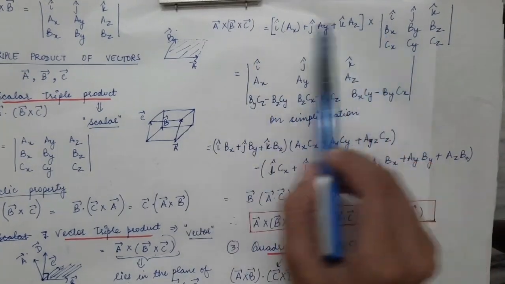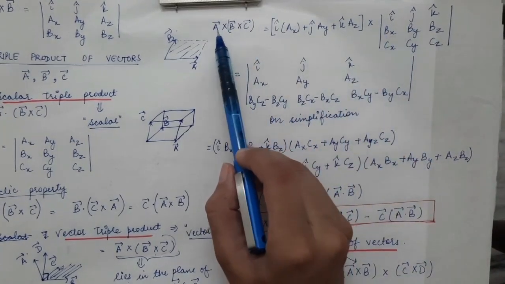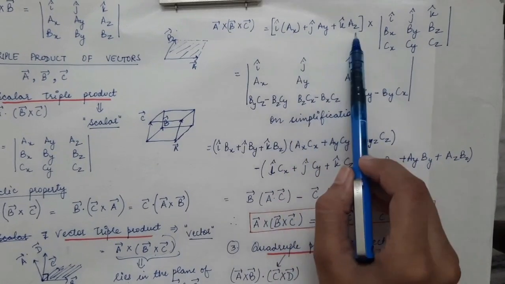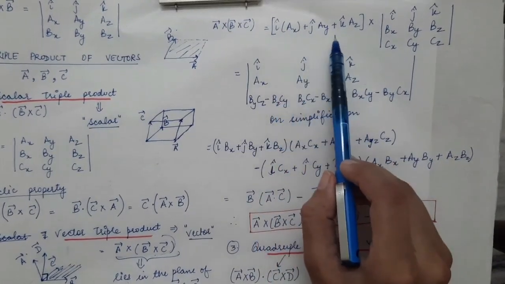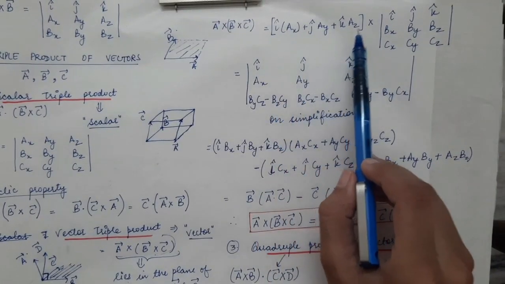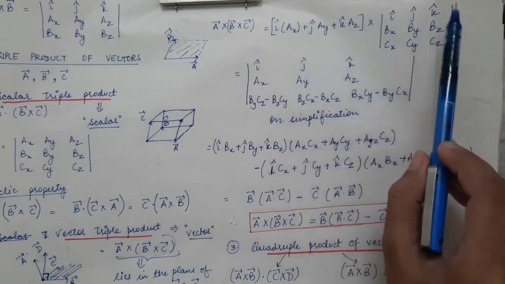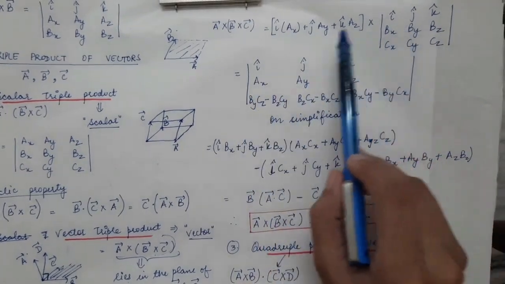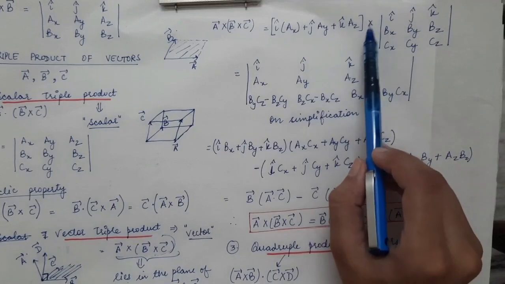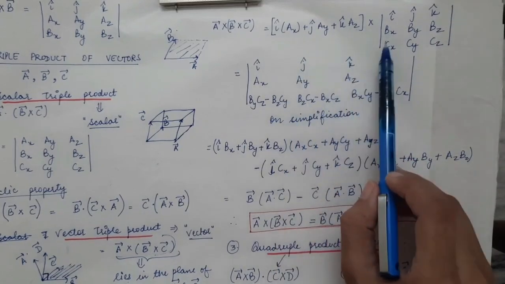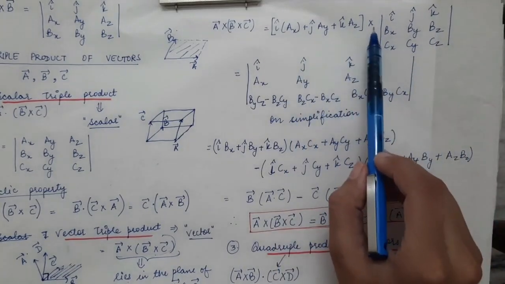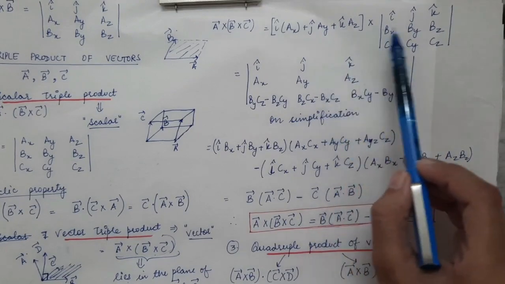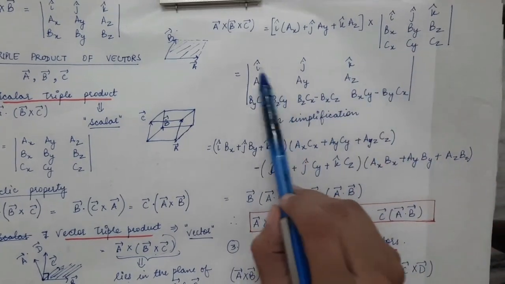Then we do the cross product with A vector. Now A vector can be written in the form of its components, that is Ax i cap plus Ay j cap plus Az k cap. So we will do the cross product with this whole determinant. You can evaluate this because this is also a cross product. This is A vector cross product with this vector. So this is also a cross product, and hence this can also be written in the form of a determinant.